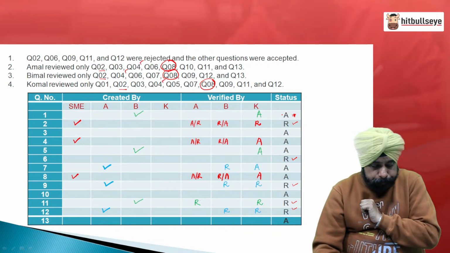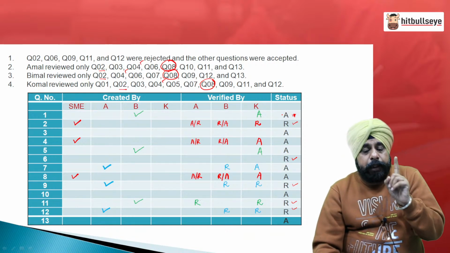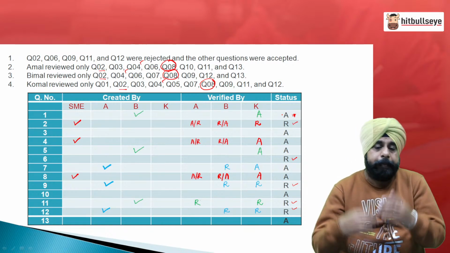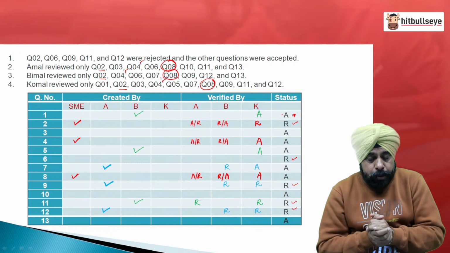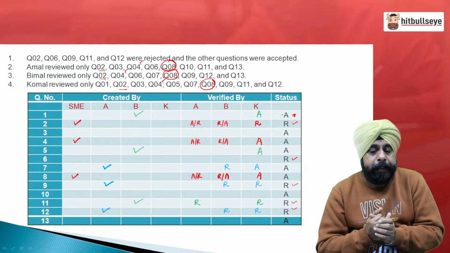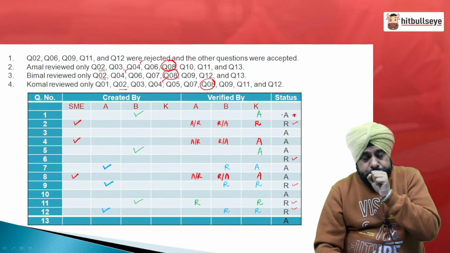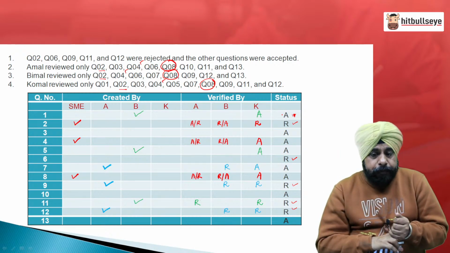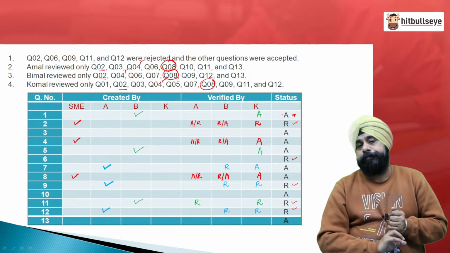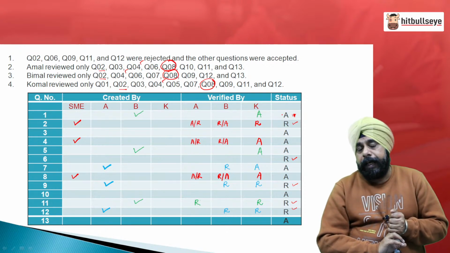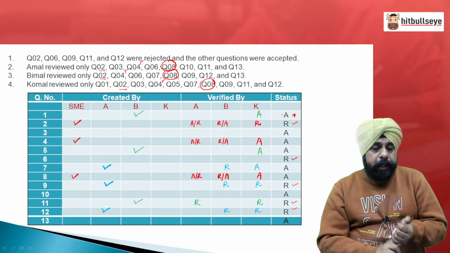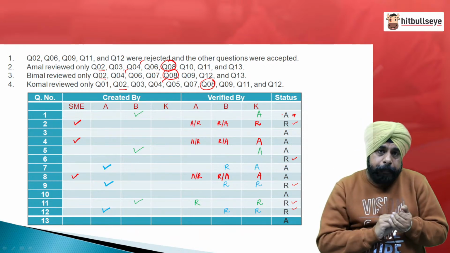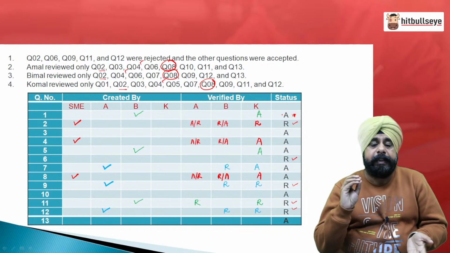Now, moving on. People, we are left with the questions which are created by K and maybe some SME also, we are not sure. The questions which have been created by K will go to A, but any question which is only with A means it must have been created by K and A must have accepted it.